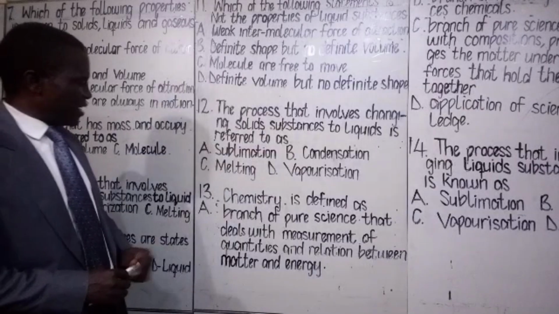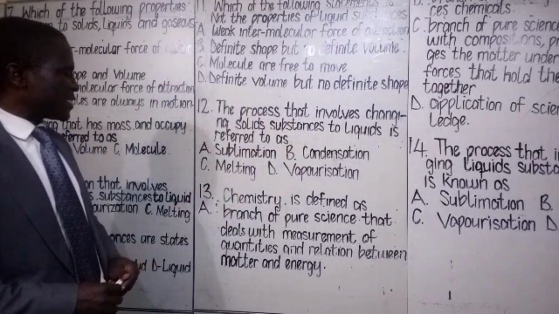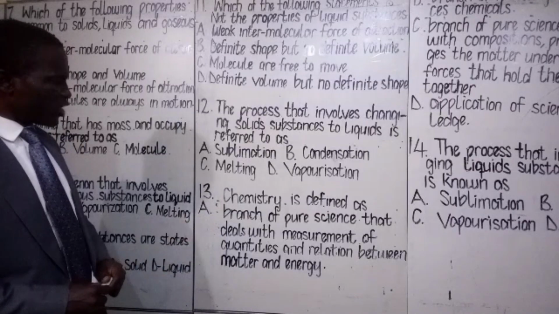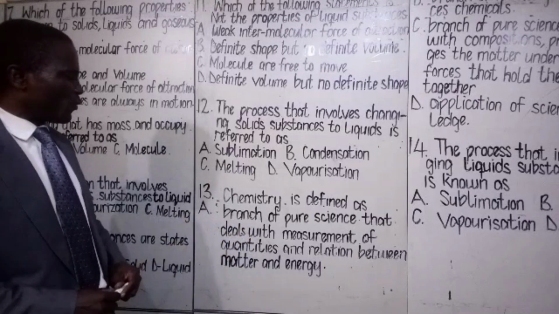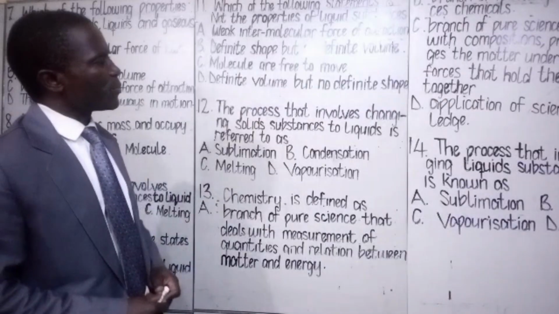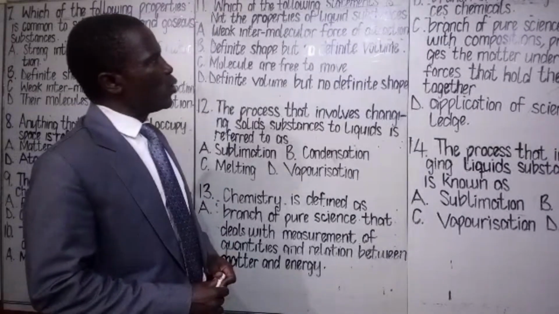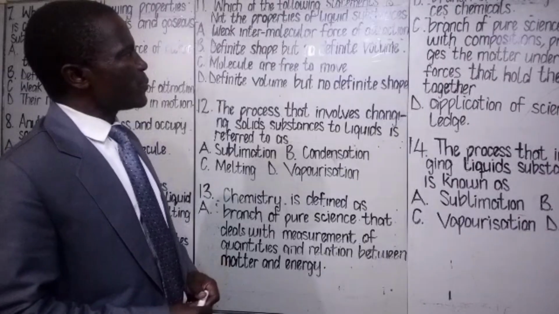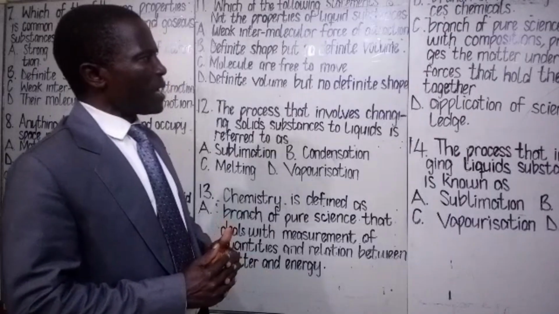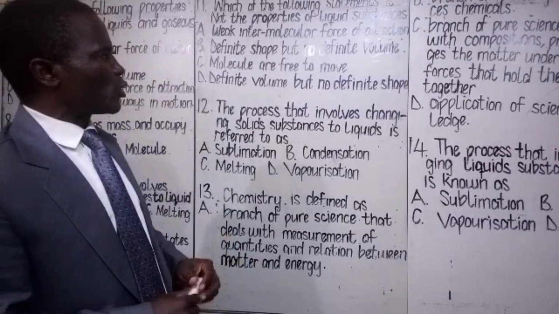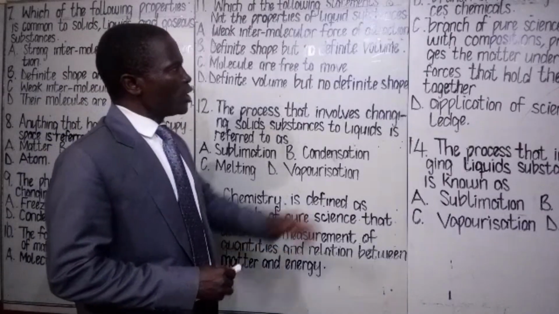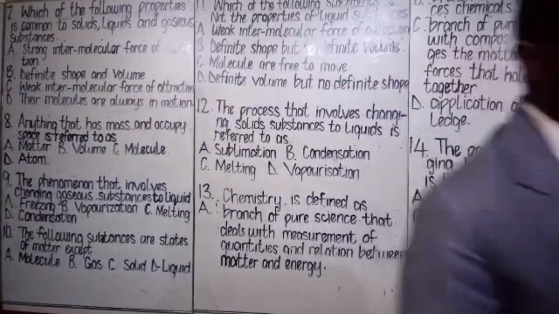Class assessment 13. Chemistry is defined as A. Branch of pure science that deals with measurement of quantities and relation between matter and energy. B. Branch of knowledge which produces chemicals. C. Branch of pure science that deals with composition, properties, changes the matter undergoes, and forces that hold the structure together. D. Application of scientific knowledge. So you are going to choose the most appropriate option out of this.